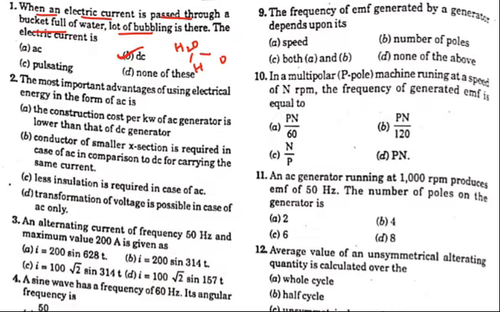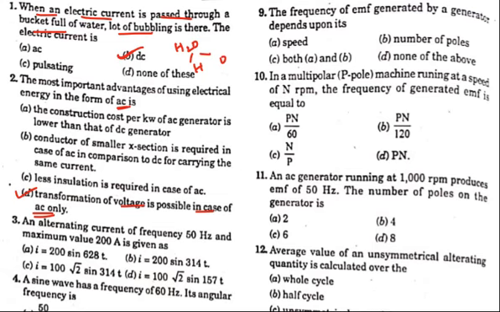And the second question, the most important advantage of using electrical energy in the form of AC is? The most important advantage is what? In case of AC, we can easily transform the voltage. So transformation of voltage is possible in case of AC only.